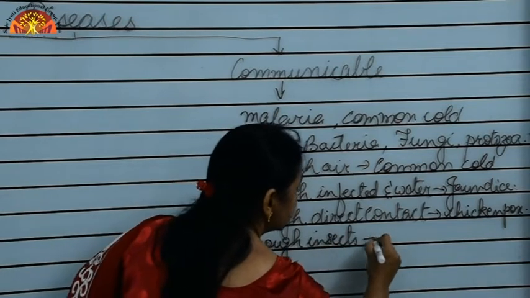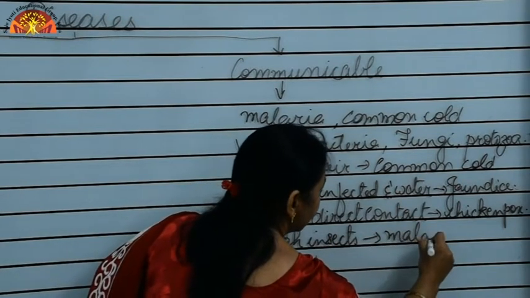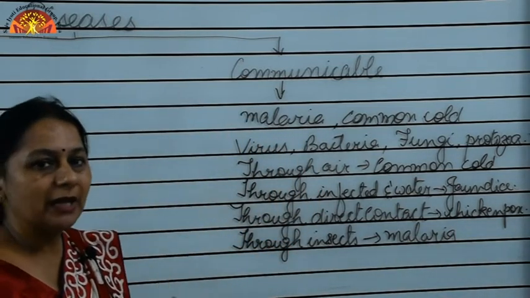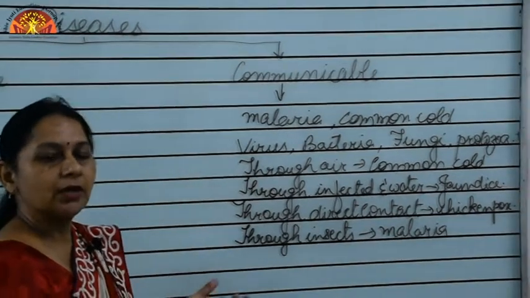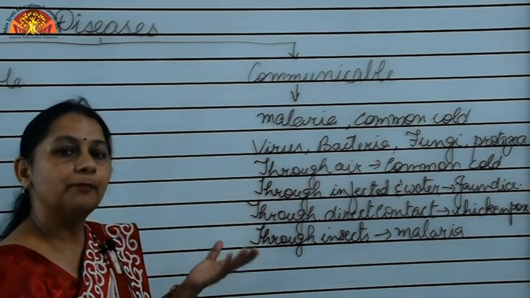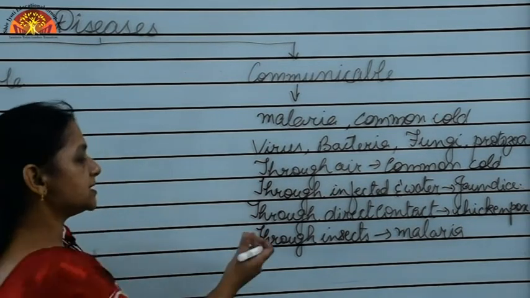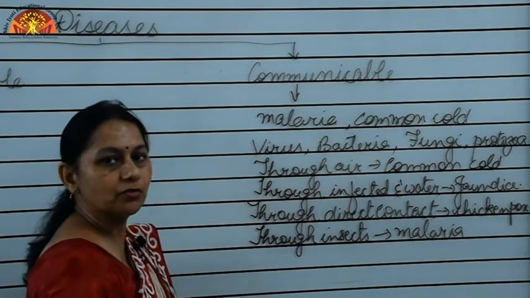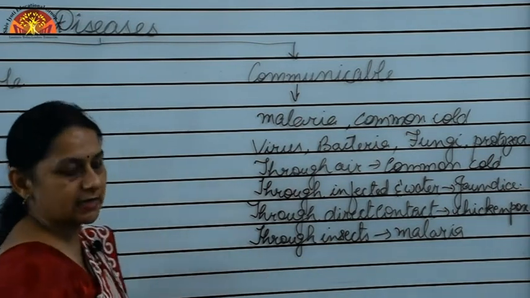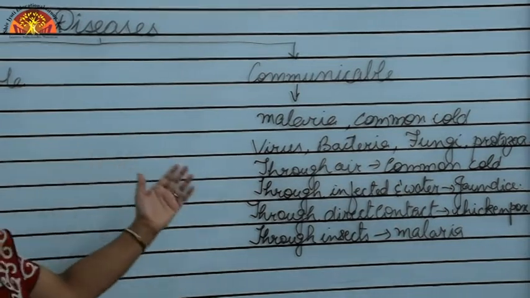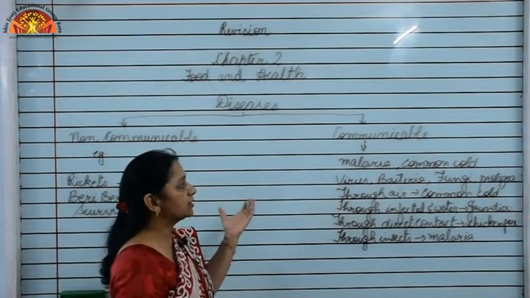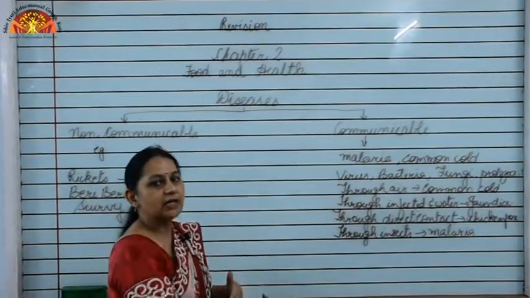Like the disease malaria, it spreads through an insect which is called the female Anopheles mosquito. Again, we have the Aedes mosquito which causes dengue. These are the diseases which are caused by insects: malaria, dengue, chikungunya. So this was about communicable and non-communicable diseases. I hope you have understood the types and how they spread.